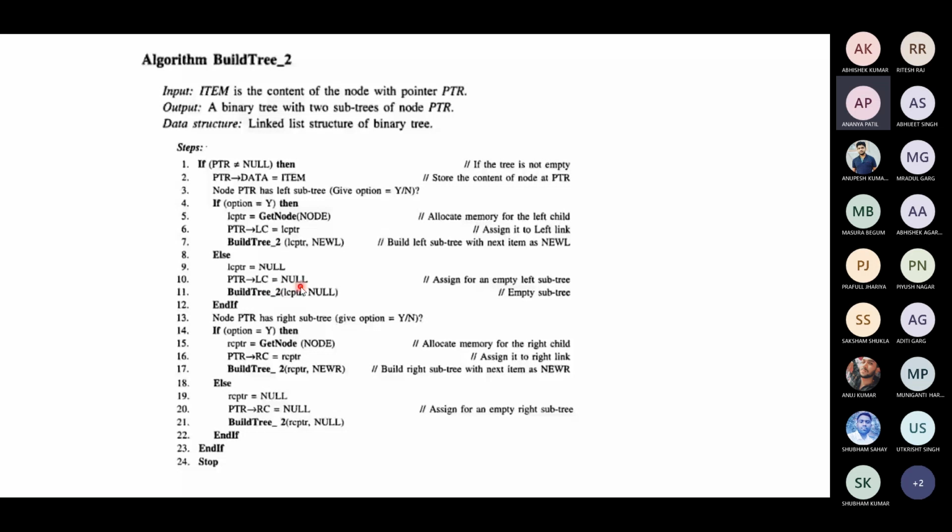If you want to go to the right subtree, yes, then we will allocate the memory, assign the right link, and build the tree again. If there is no right child, if the user says there is no right subtree, we will make the link null. Okay, so that's how we keep building the tree. Is this clear? Yes, sir.